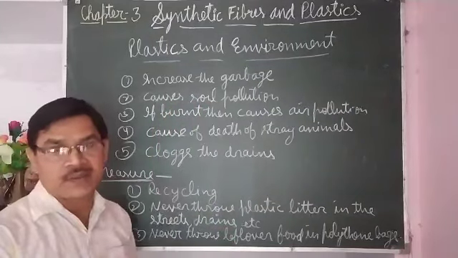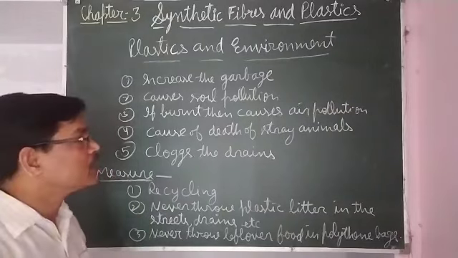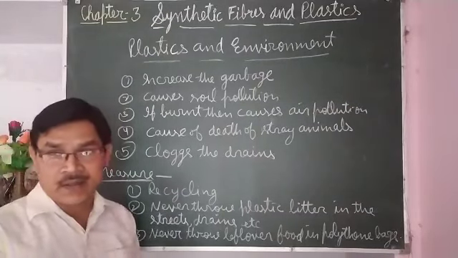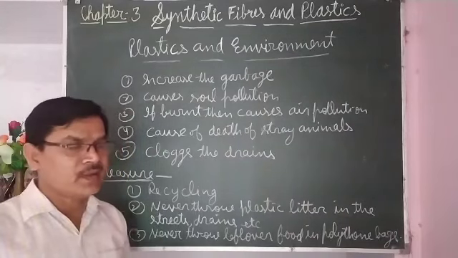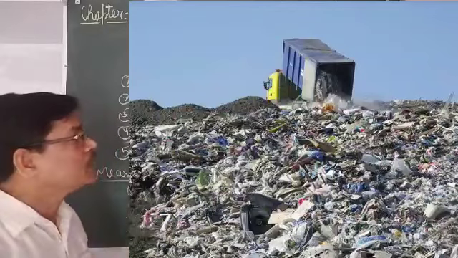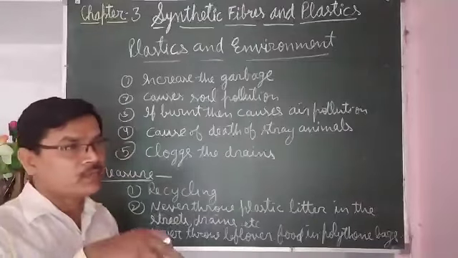If it is dumped into the soil, that causes soil pollution, and that prevents the percolation of water also. If it is filled into the lowland, whatever plastic goes into the ground causes soil pollution and prevents the percolation of water.